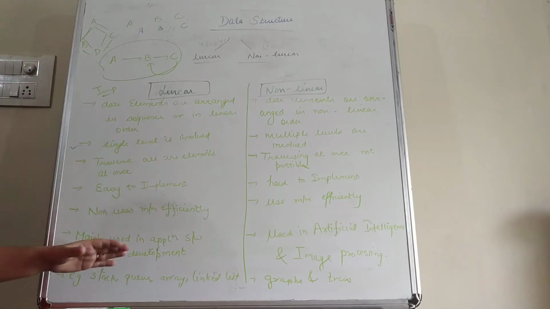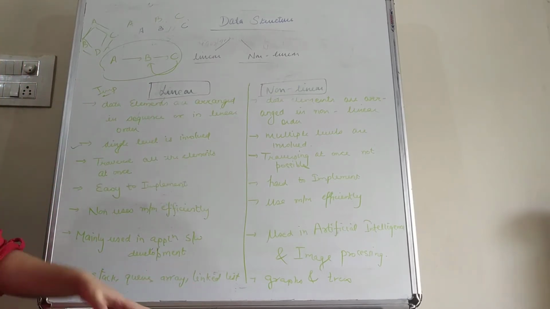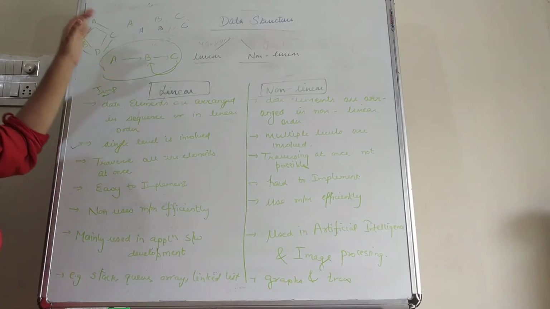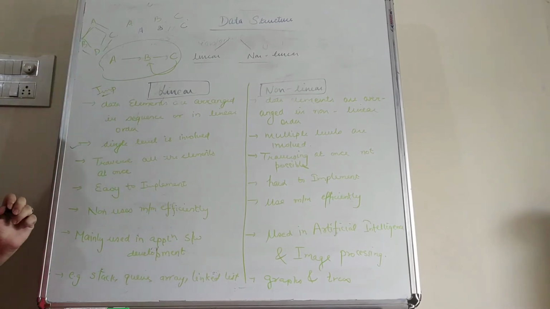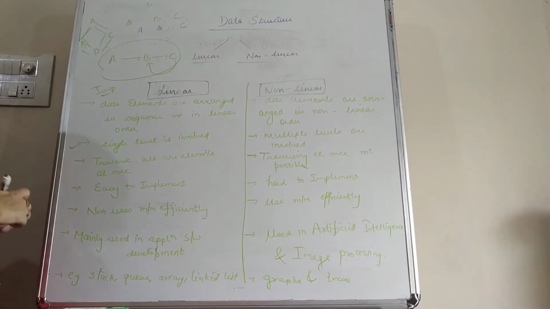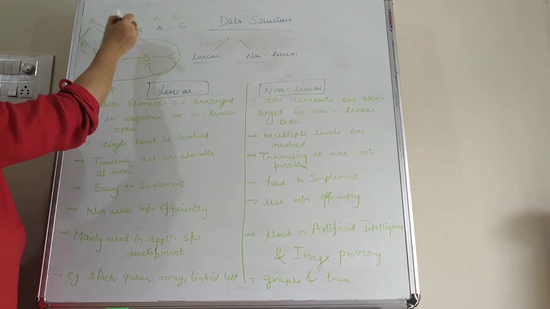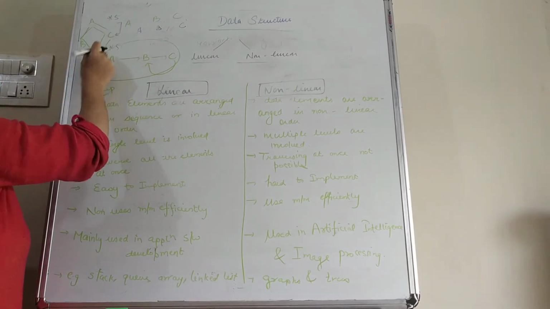While in the non-linear data structure, if we want to traverse, then it is not possible. Why? Because in a single run we can only process one level. Suppose we want to multiply all these elements by 5. Initially we have to multiply the data elements in the first level by 5, afterwards we have to traverse the second level, and after that we have to multiply the third level.